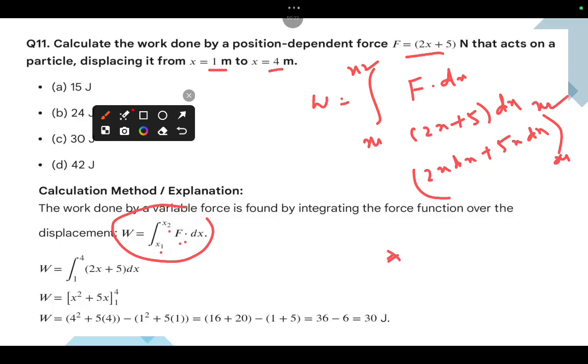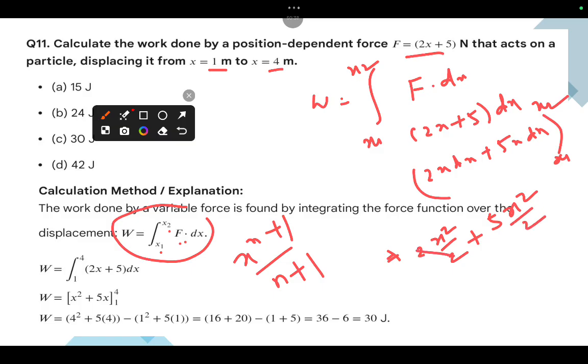I'm simply taking a shortcut: 2 of x square by 2. What is the formula? x power n plus 1 by n plus 1. So am I right? Yes, of course. Then 5x. So here these two will be cancelled. Then x square plus 5x. Clear?